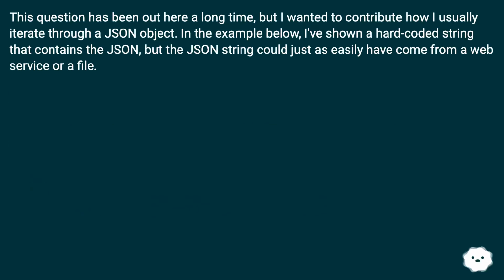This question has been out here a long time, but I wanted to contribute how I usually iterate through a JSON object. In the example below, I've shown a hard-coded string that contains the JSON, but the JSON string could just as easily have come from a web service or a file.